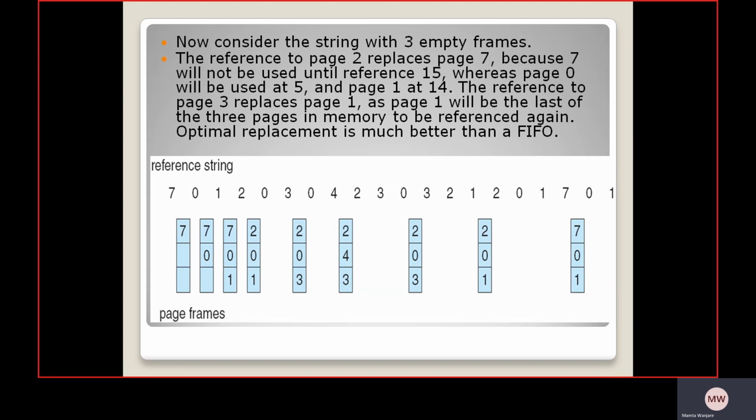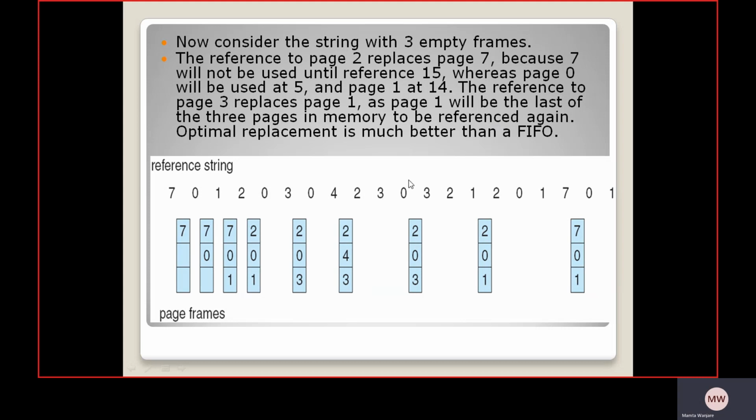In optimal page replacement we always check in the forward direction. When you put 4 in a frame, 2 and 3 are needed soon while 0 is not required recently, so replace 0 by 4, giving 2 4 3. Then 3 is already present in the buffer, so 3 is a page hit.